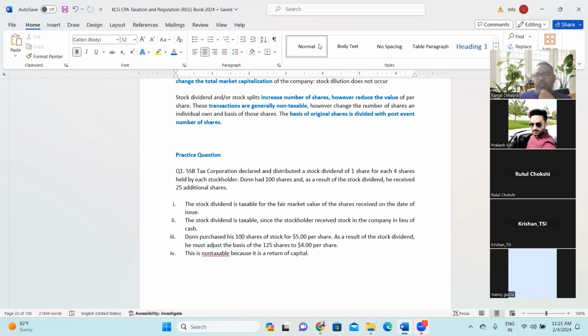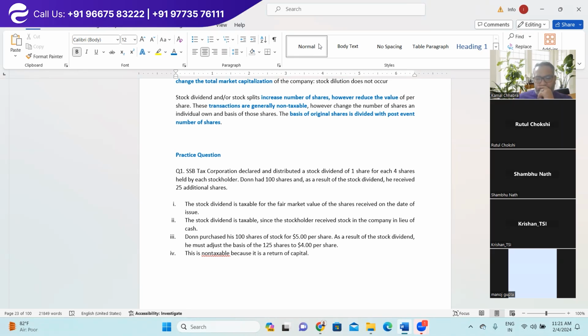Yes, Shambhu, what is your question? Sir, I am clear with the concept, but I had this one query. Since these stock dividends are non-taxable, but it reduces the cost of original shares, right? Isn't it a disadvantage for the owner of those shares when he will be calculating the capital gains?